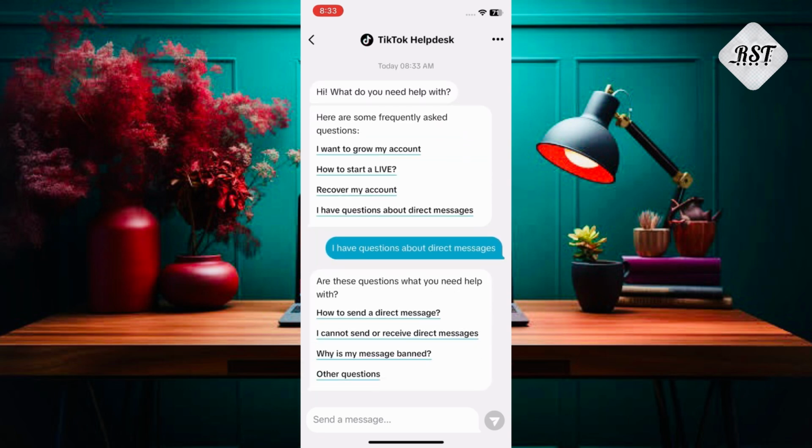Again, questions. How to send a direct message. I cannot send or receive direct messages. Why is my message banned? And other questions. So I select the last option that says other questions.